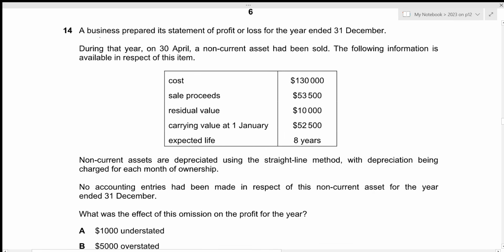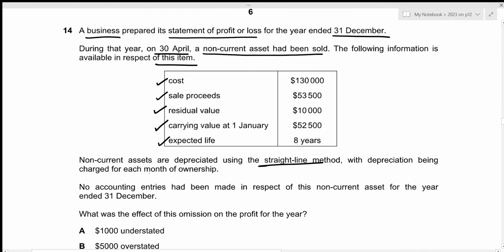Now for question number 14, a business prepared its statement of profit or loss for the year ended 31st December. During that year, on 30 April, a non-current asset had been sold. The following information is available in respect of this item. We have been given the cost, the sales proceeds, residual value, carrying value at 1st January, expected life. Non-current assets are depreciated using the straight line method, with depreciation being charged for each month of ownership. No accounting entries had been made in respect of this non-current asset for the year ended 31st December. What was the effect of this omission on the profit for the year?